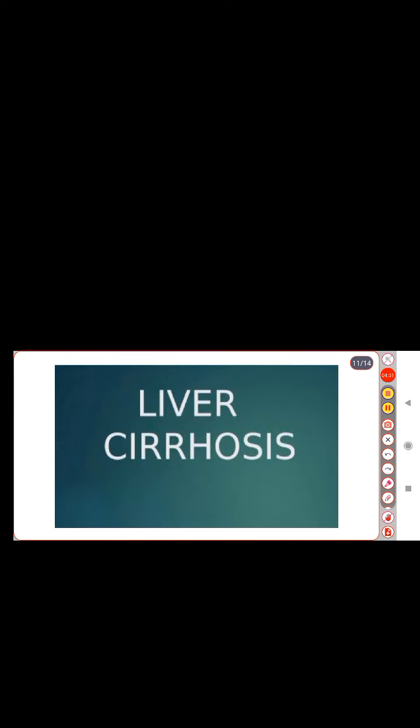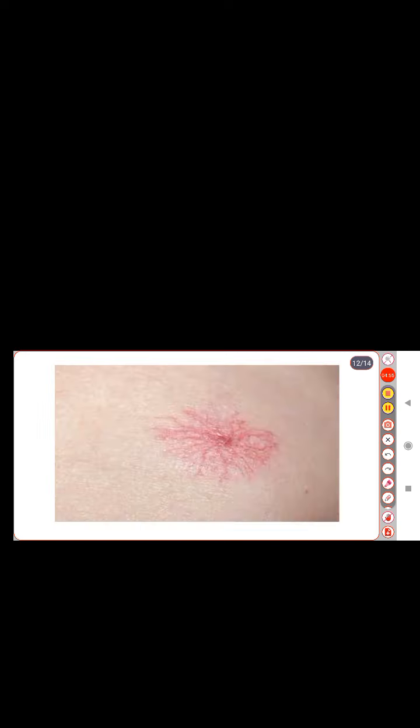Next disease condition is liver cirrhosis. Liver cirrhosis is also called hepatic cirrhosis. Cirrhosis is a late stage of scarring or fibrosis of the liver caused by many forms of liver disease like hepatitis, chronic alcoholism, and any type of injury present in the liver. And a symptom present in liver cirrhosis is spider angioma.